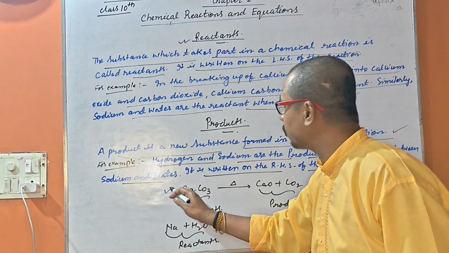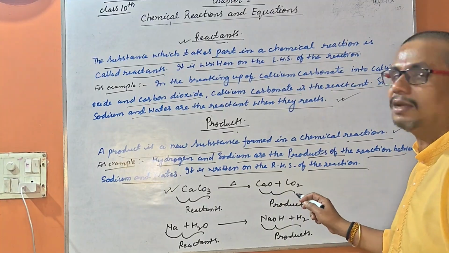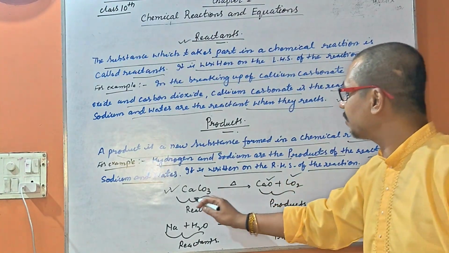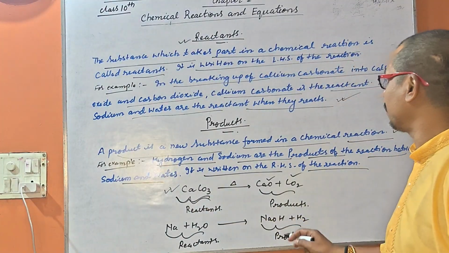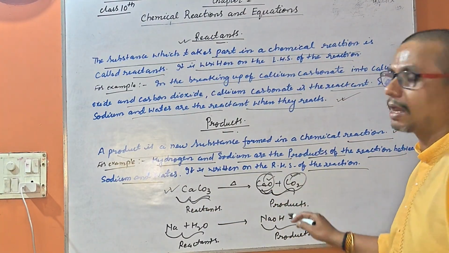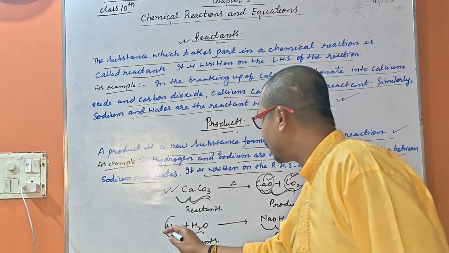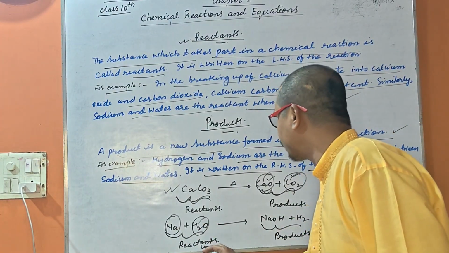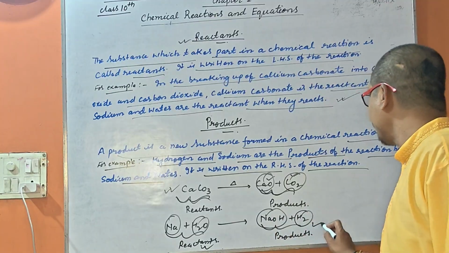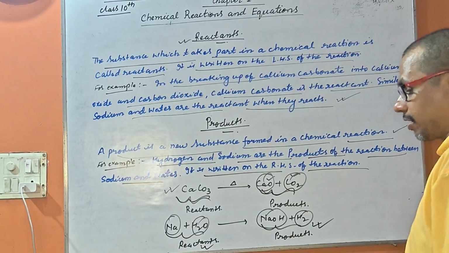Like that, reactant and product: calcium carbonate when heated gives you calcium oxide and carbon dioxide. That one is the reactant. It is taking part in the chemical reaction, and new substances are formed, that is calcium oxide and carbon dioxide. Sodium and water react; that is the reactant, written on the left hand side. Sodium hydroxide and hydrogen gas are the products.